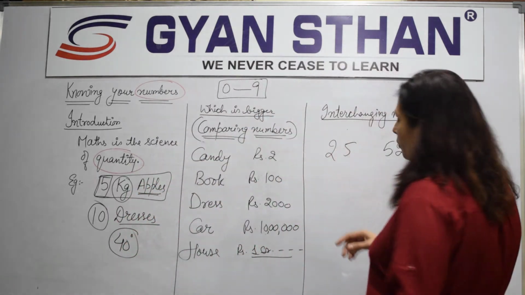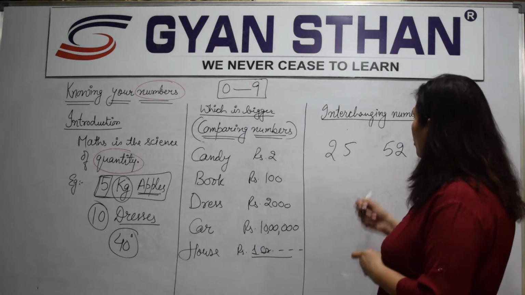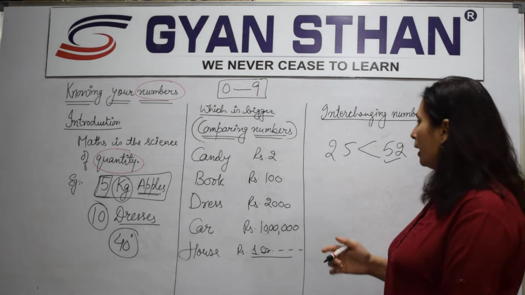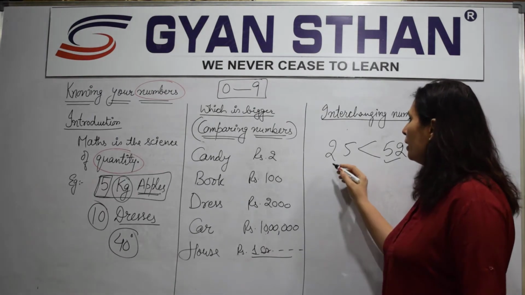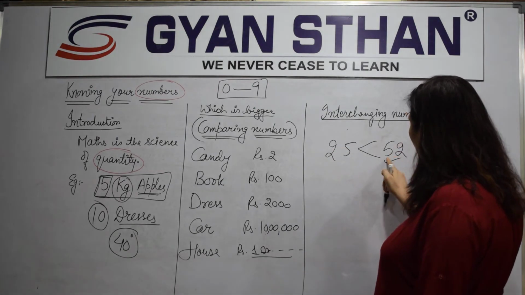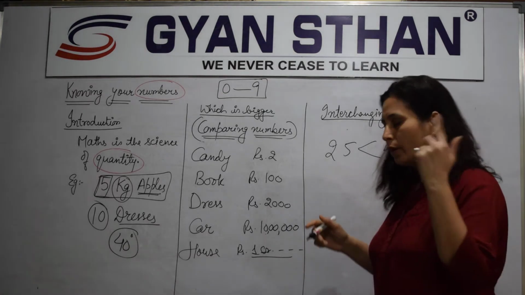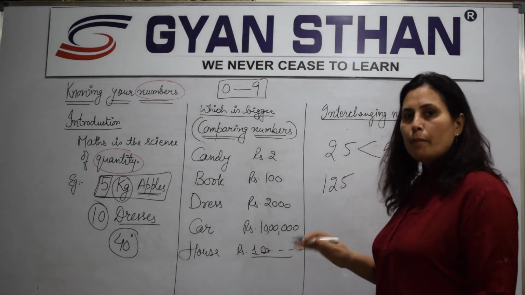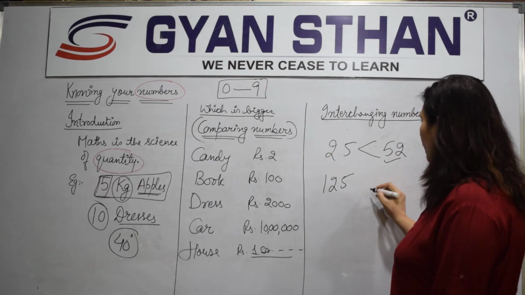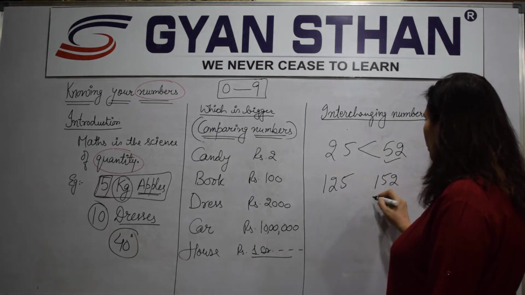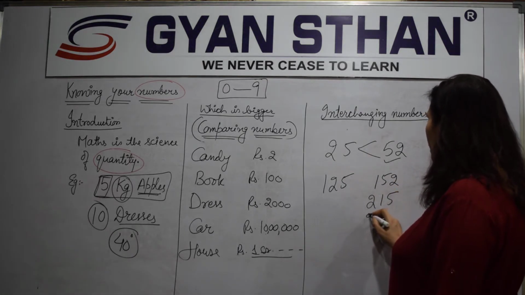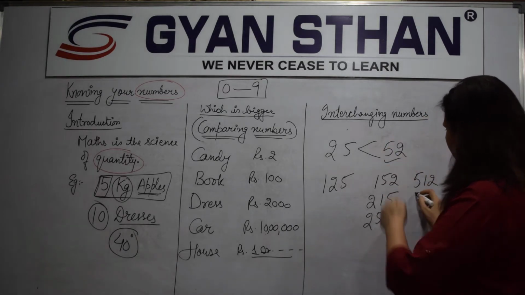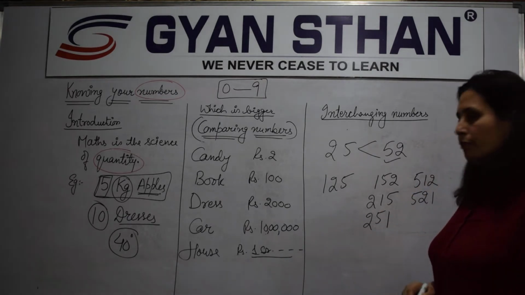You applied, remember, how do you check? This is bigger for sure, this is the correct answer. कैसे पता चला बेटा, याद रखेंगे, हम यहाँ एक statement note कर लेते हैं, when the bigger number is always in descending order. Let's try another one. Okay, if I say 1 2 5, ठीक, मैंने इसके possible numbers बनाते हैं, this could be 1 5 2, 2 1 5, 2 5 1, then 5 1 2, 5 2 1, right?